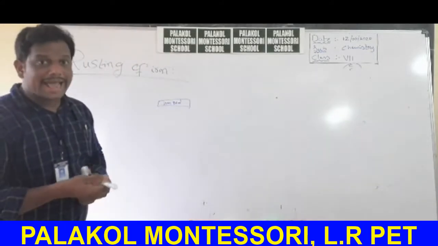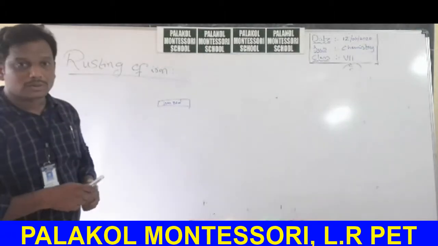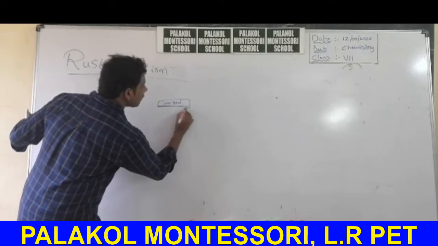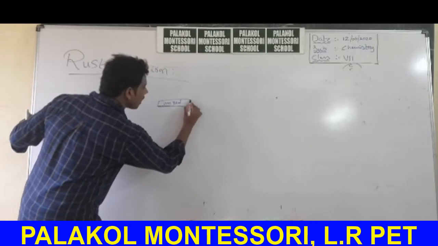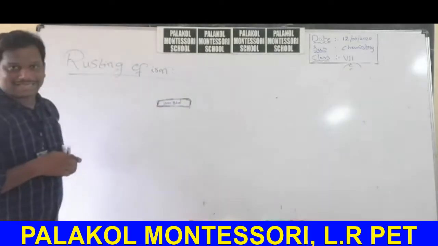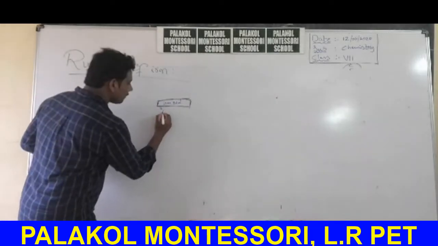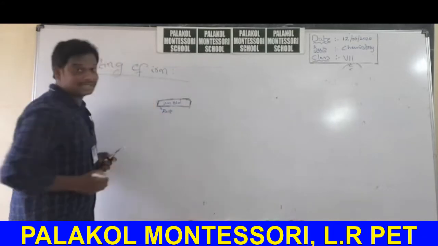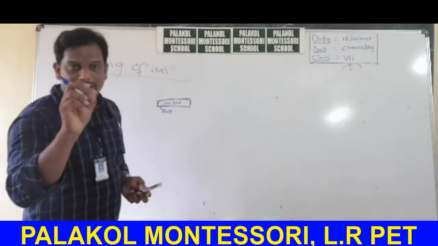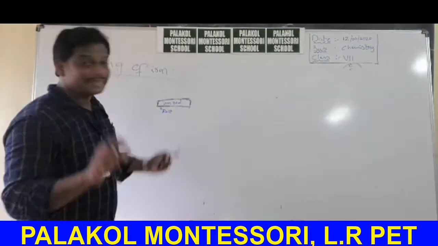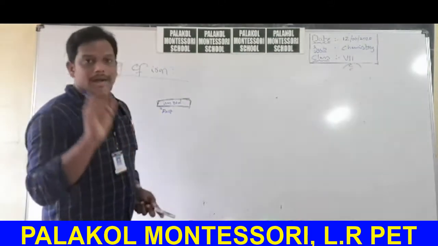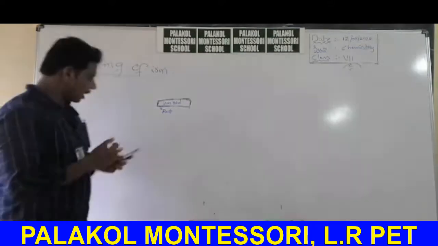If this iron rod is exposed to air and moisture for a long time, a new substance is formed on the surface of the iron rod. This is called rust. Rust is a new substance formed on the iron rod. What are the disadvantages of formation of rust? Due to formation of rust, the shining nature of the iron rod decreases. Why? A new substance is formed here.